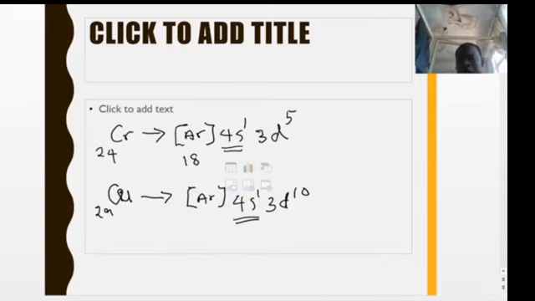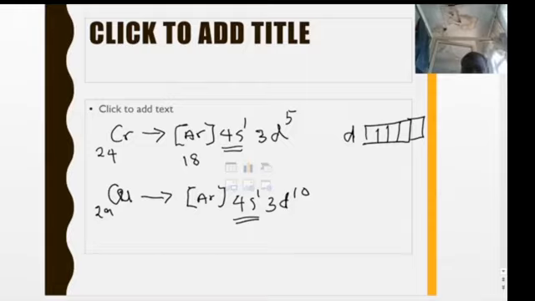This should be noted. And the reason why we are having this is simply because of stability. The d orbital has 5 different suborbitals in it, and so there will be transition of electrons from the 4s orbital to the d orbital, to ensure that the d orbital becomes more stable. So chromium and copper will have 4s1, while the d part becomes 5 and 10 respectively. This is quite important and crucial for us to note while writing the electronic configuration of these elements.